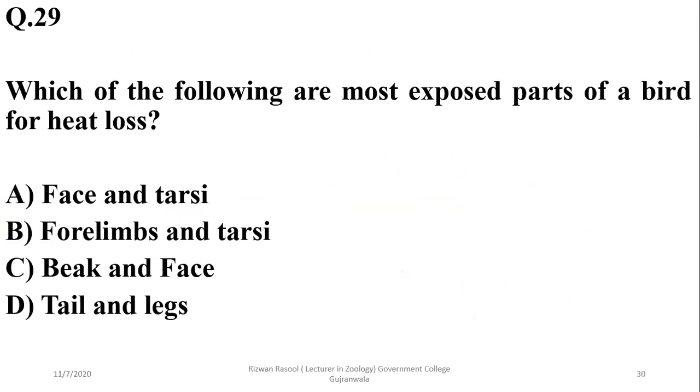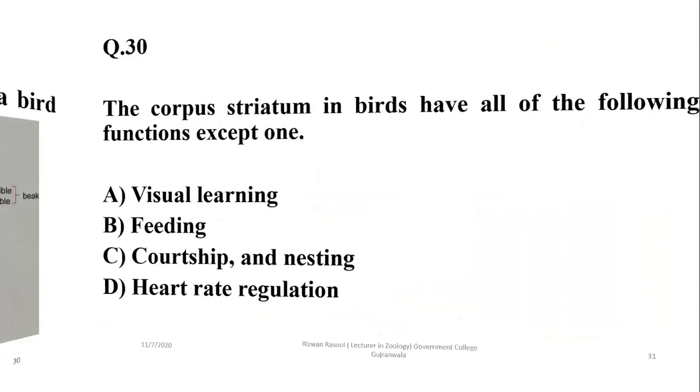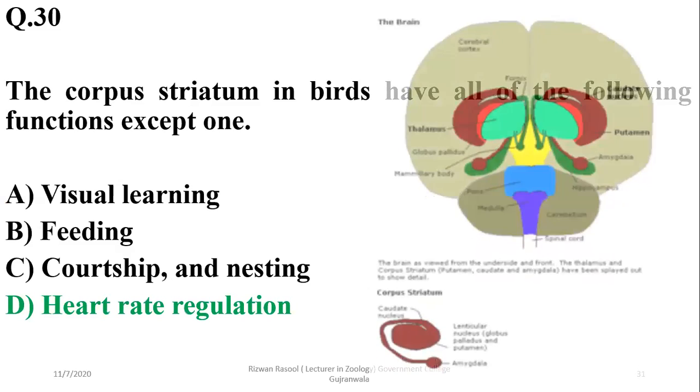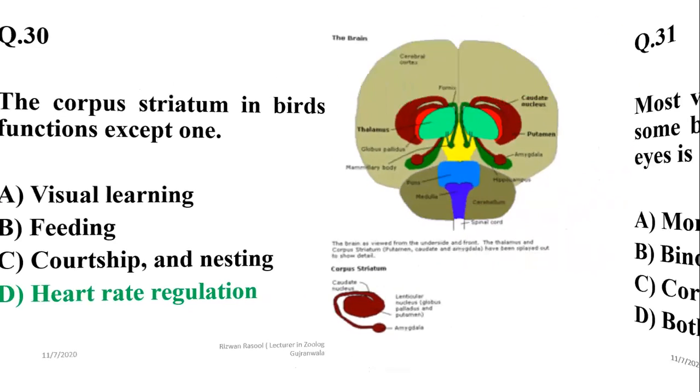Which of the following are the most exposed parts of a bird for heat loss? They are the face and tarsals. Otherwise, most of the body is covered by feathers, but certain parts on the face and their tarsi are less covered as compared to other body parts. Number 30, the corpus luteum in birds has all of the following functions except one, and that function is heart rate regulation, which is regulated by the medulla. But it controls visual learning, feeding, courtship, as well as nesting behavior in birds.